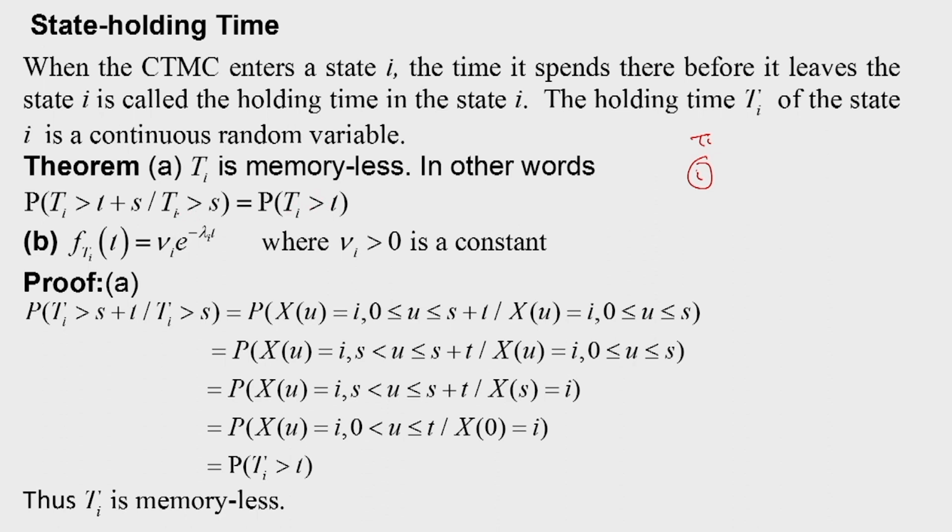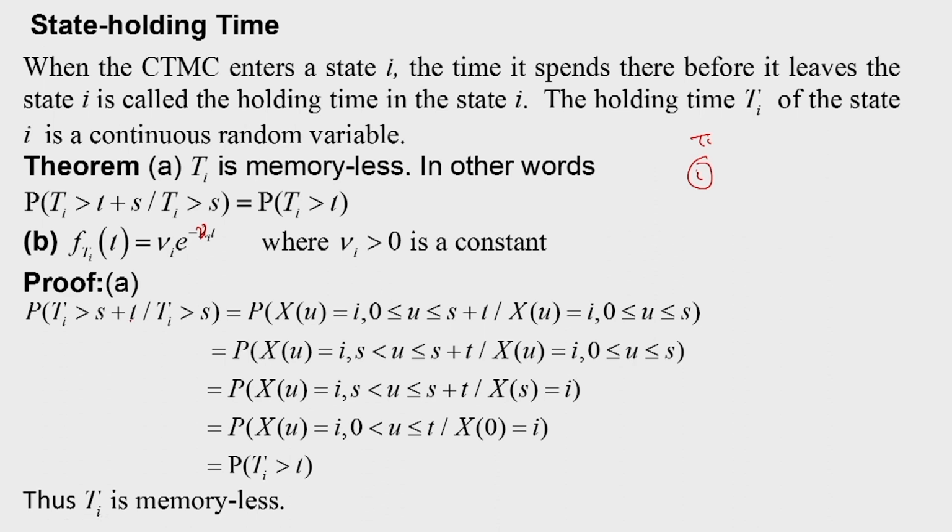This conditional probability is the same as the unconditional probability. So, the fact that Ti is already greater than s does not have any implication on Ti being greater than t plus s. This is the memoryless property. And the second part is that Ti is exponentially distributed with parameter nu i, where nu i greater than 0 is a constant. We will prove both parts.